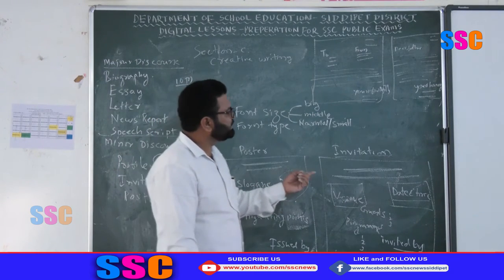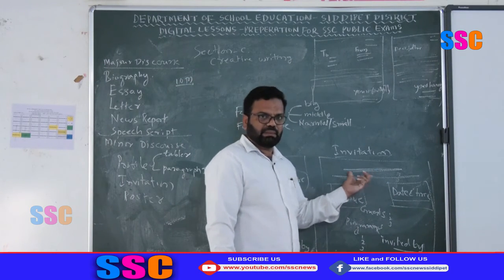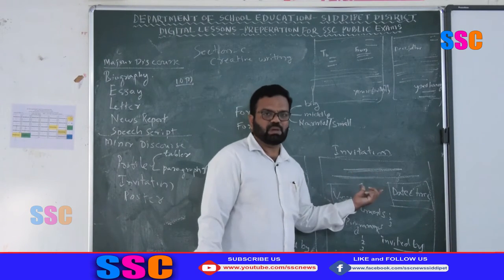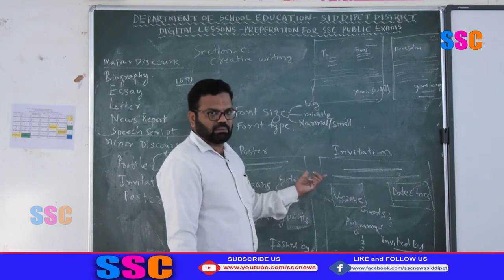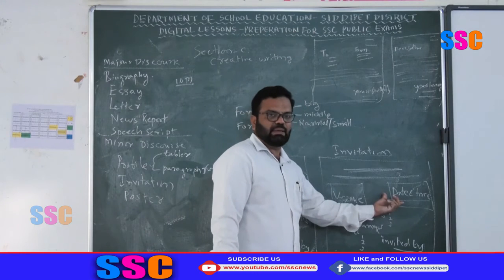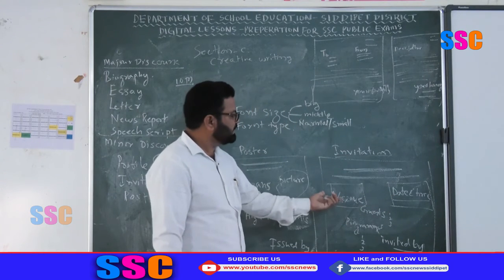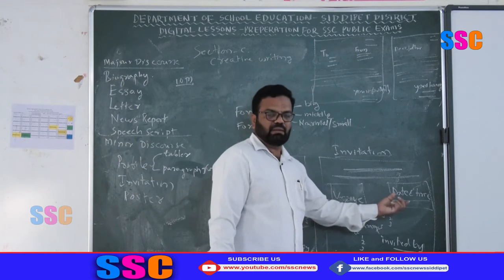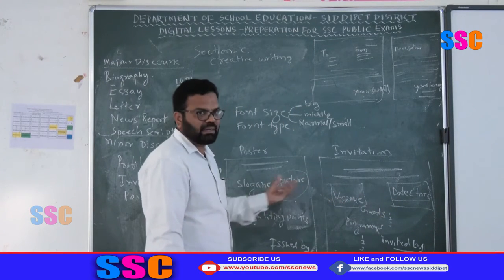In an invitation, the heading is a must, then an inviting sentence is a must: you are cordially invited, like that. Then venue, date and time, where the occasion takes place, and when. These are the important things in minor discourses.